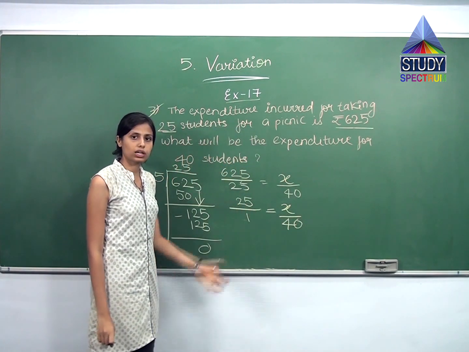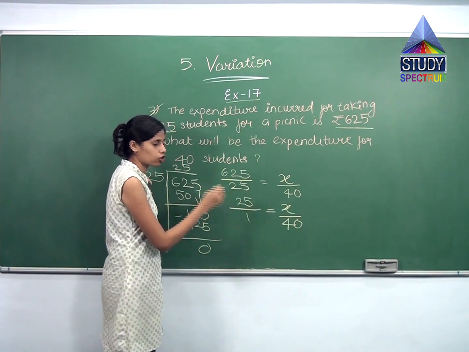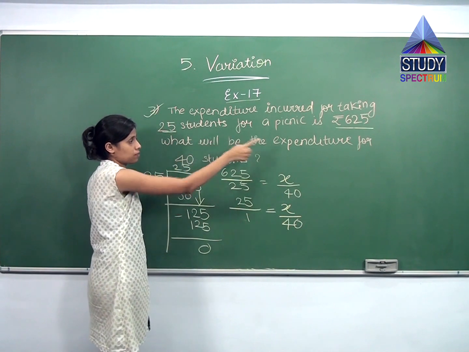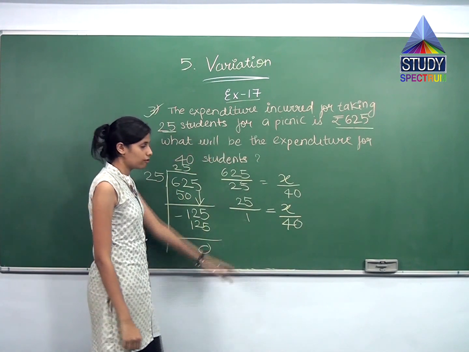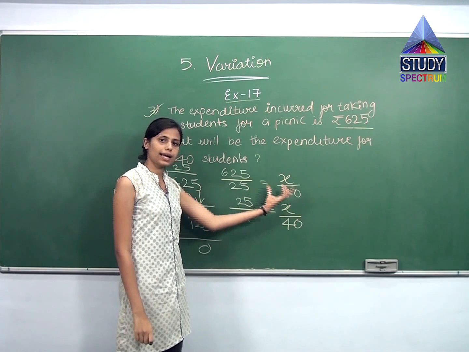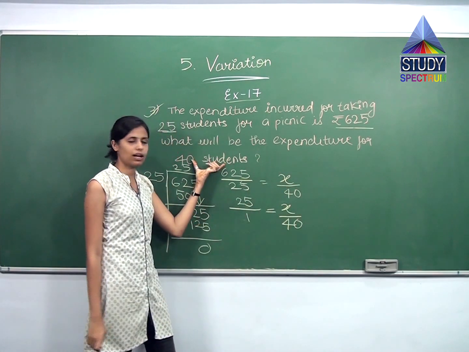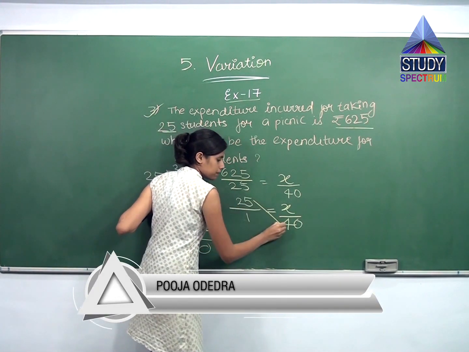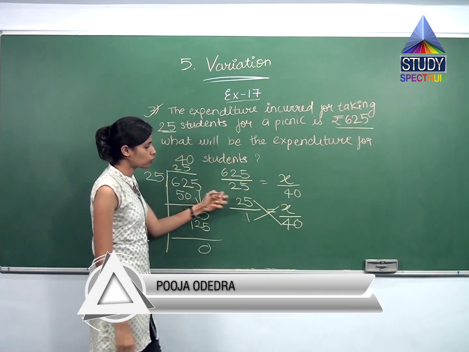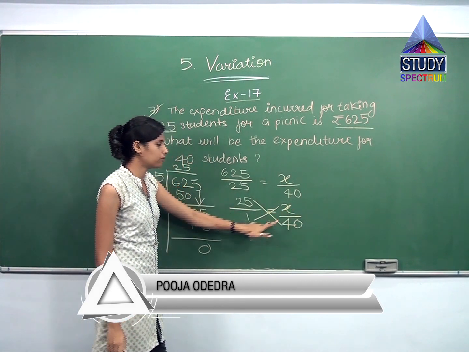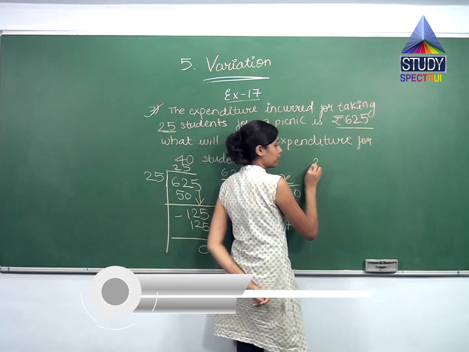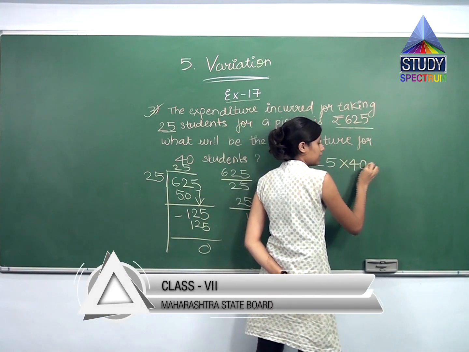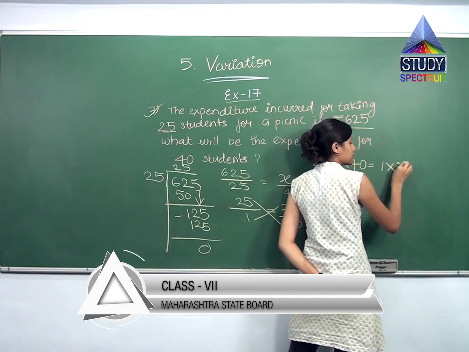Now what we will do? After converting it into the simpler form, I will cross multiply them to get the value of x, and that is what they are expecting, the expenditure for 40 students, which we have assumed to be x. So when I get the value of x, I will ultimately get the expenditure for 40 students. So let us cross multiply them, right? So 25 will be multiplied by 40 and 1 will be multiplied by x. So 25 multiplied by 40 equal to 1 multiplied by x.